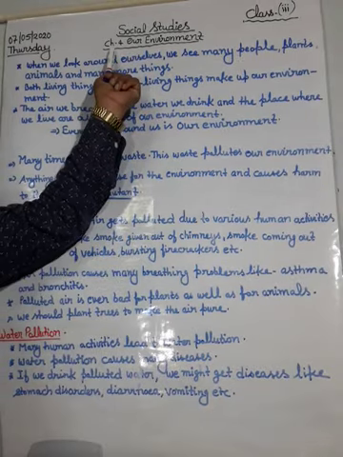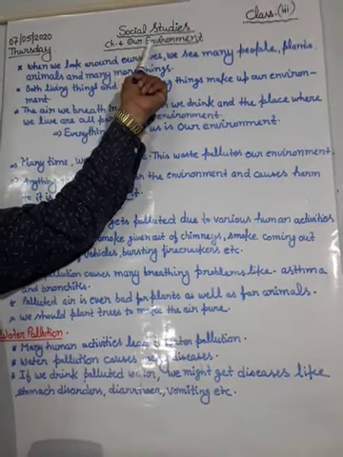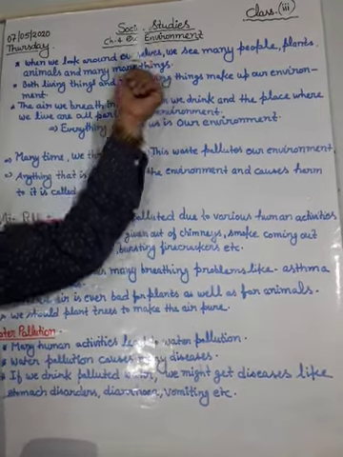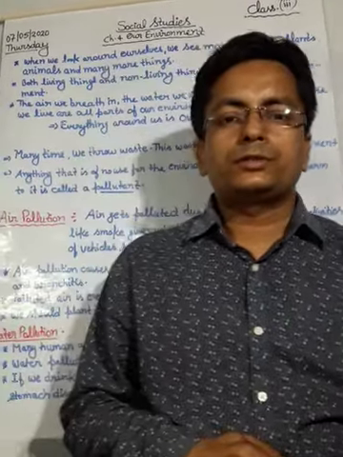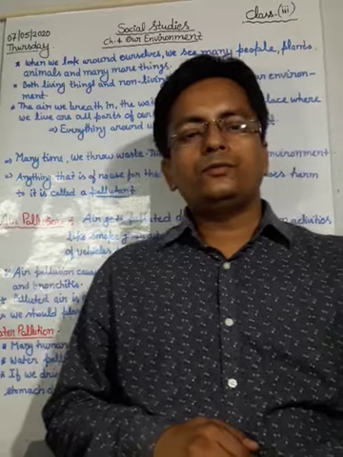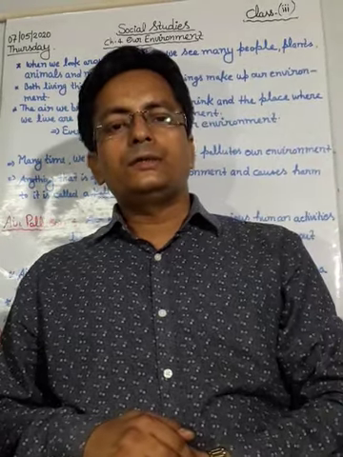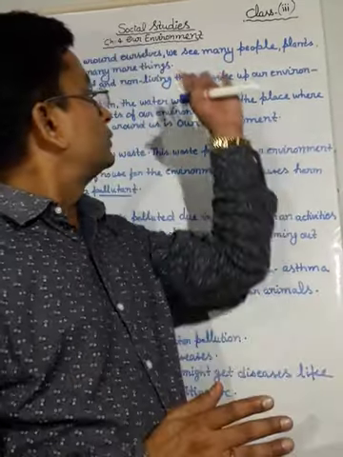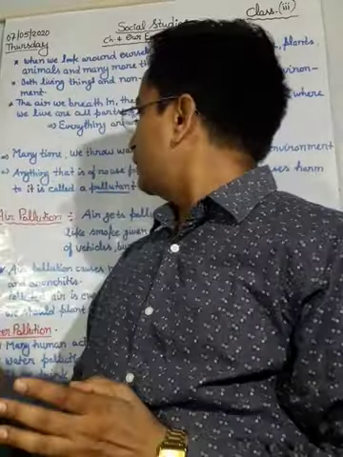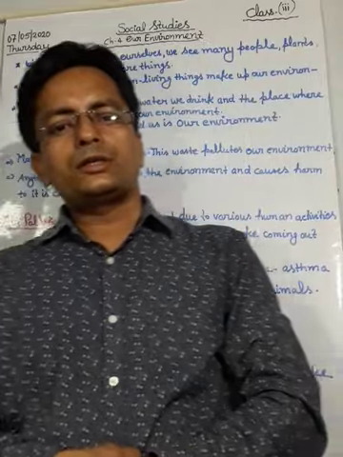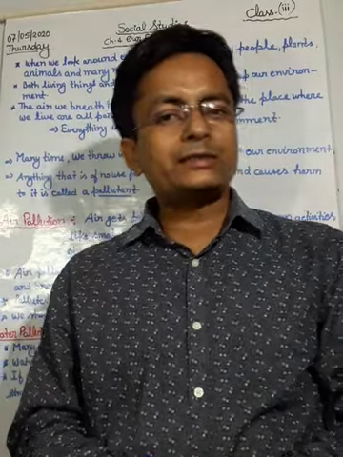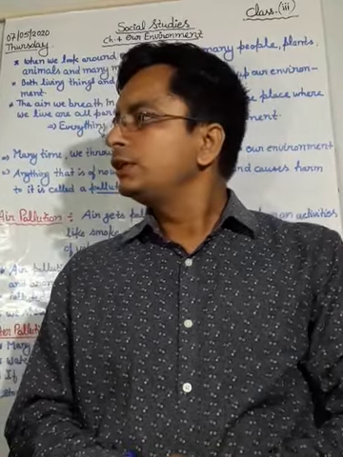Yes students, you can see here is the new lesson for you, chapter 4, Our Environment. First of all, in this lesson we will discuss the environment. What is environment? In our environment many types of living beings are here, and different types of activities are also here.